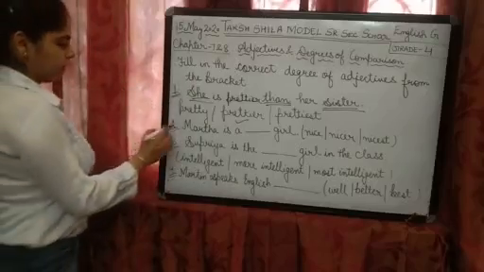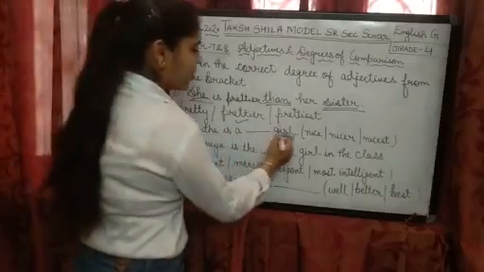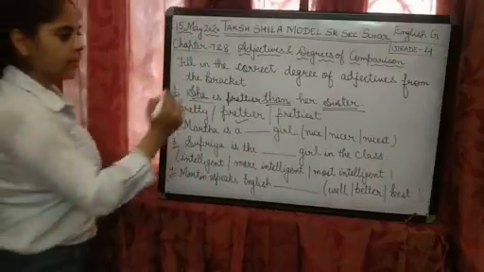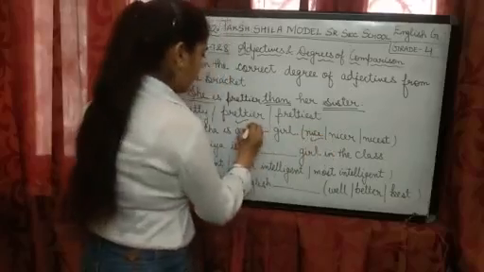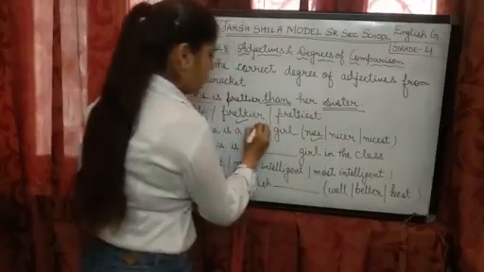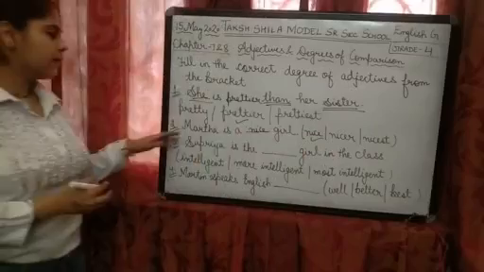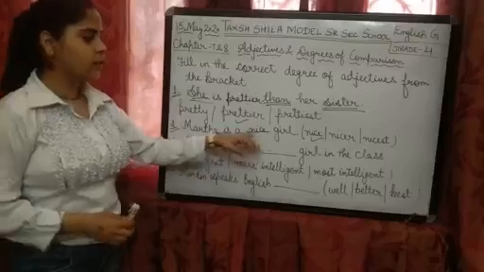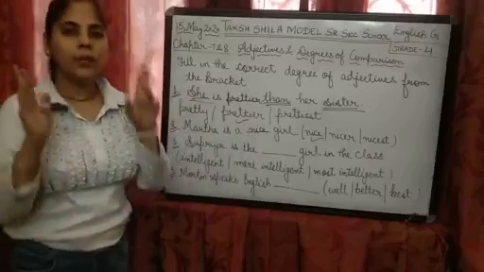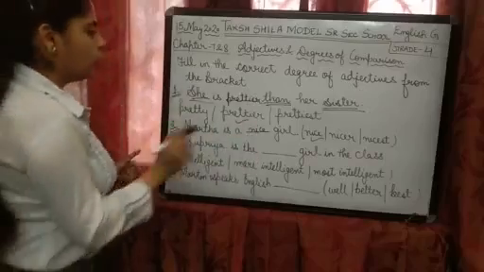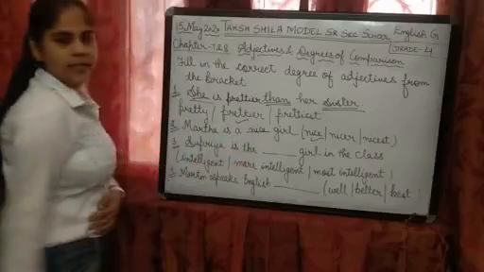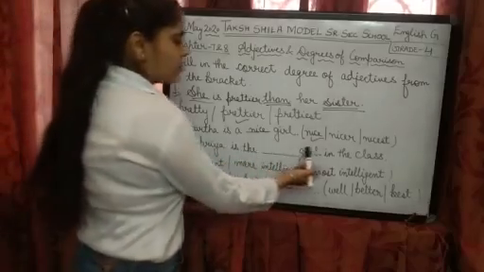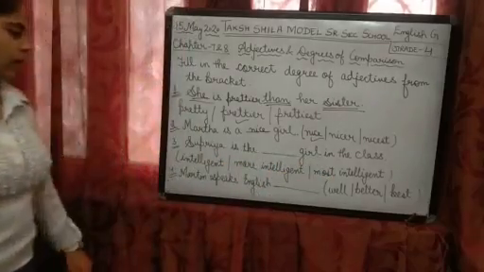Clear? Next, Martha is a dash girl. Nice, nicer, nicest. Nice. Why? Because Martha is a girl. So here no comparison. Can you see any comparison? Can you see the word than? No. Can you see the word the? No. So no comparison. That's why we have used the positive degree. Nice.